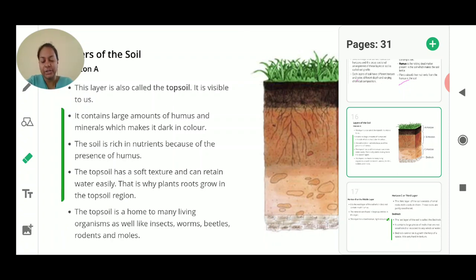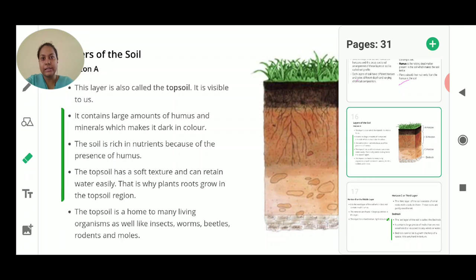Then it is the shelter for all the animals living in the soil, in burrows or holes, for example ants and rodents. It is also important as it gives us food and oxygen, and it is helpful in regulating the water cycle. And at the last we discussed the layers of soil which are present.